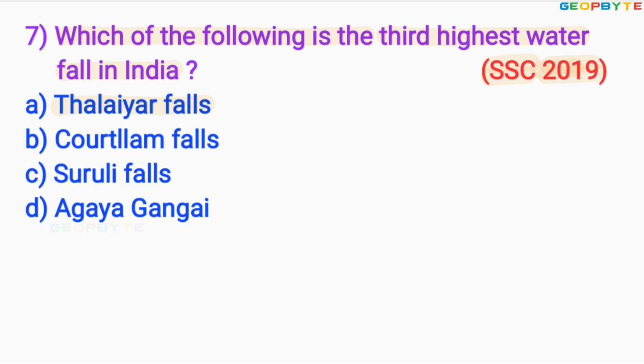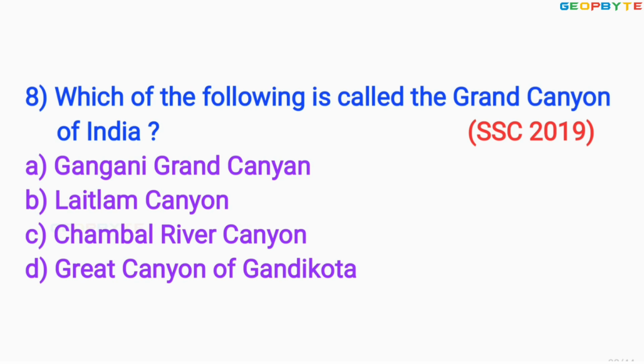Option B, Koutlam Falls. Option C, Suruli Falls. Option D, Agaya Gangai. The correct answer is option A, Thalayar Falls. Let us move to the next question.